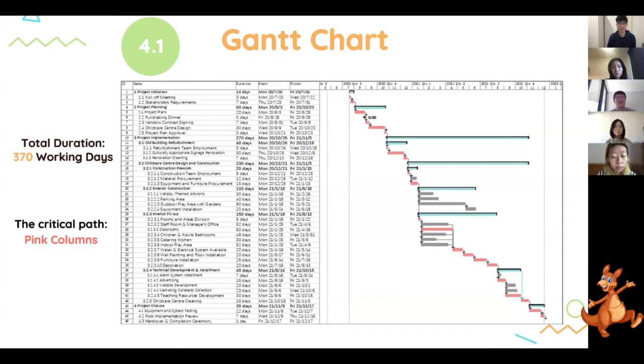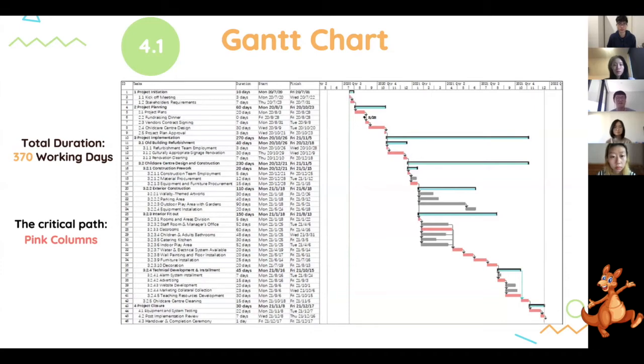The total project duration is about 370 working days. The implementation occupies most of the project time, 270 days. In the indoor and outdoor activities, some tasks can be done at the same time, which saves much time. So look at this pink column as the critical path.